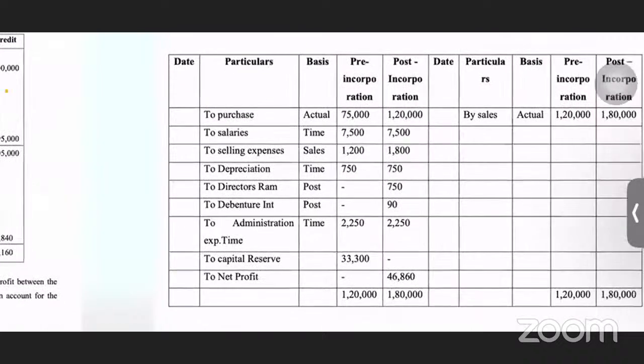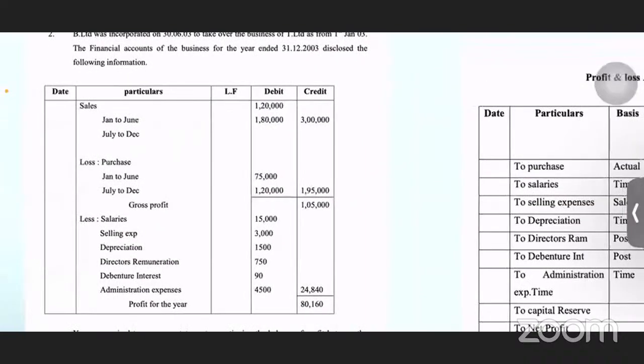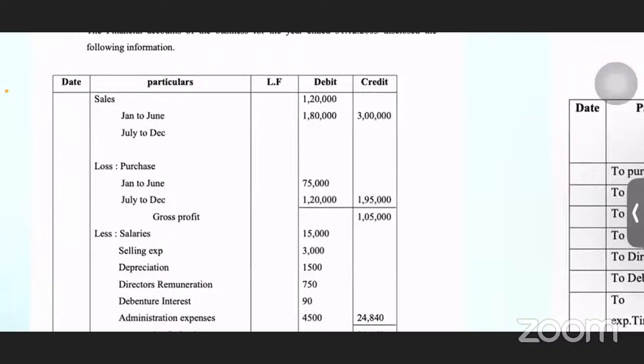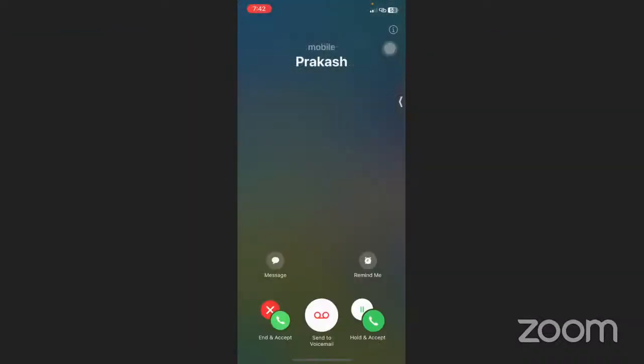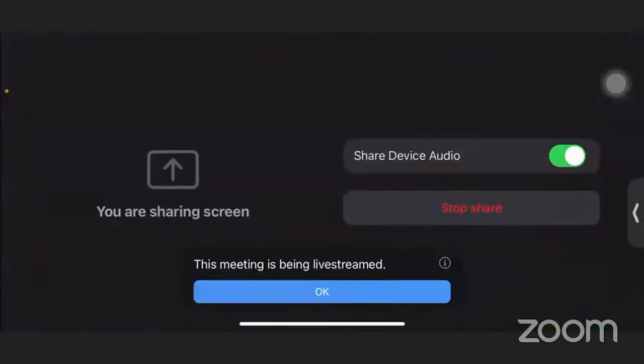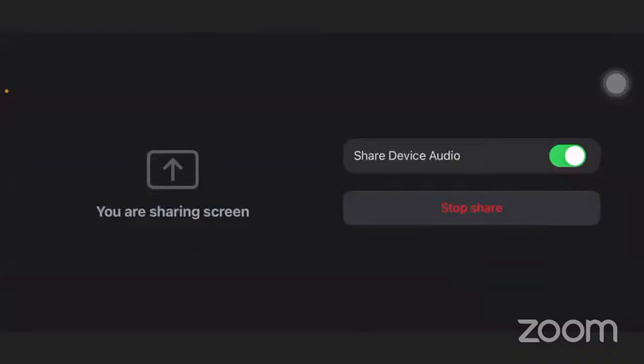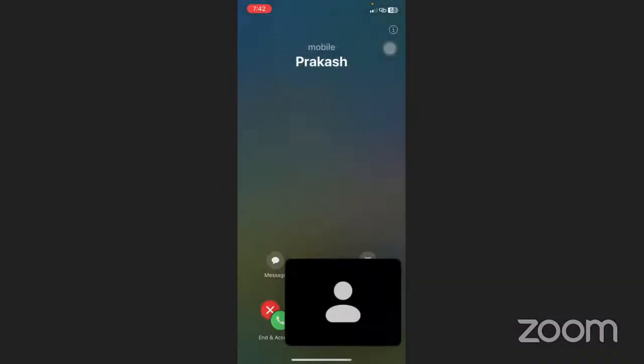First one is purchases. Since for purchases they have given you the direct amount, that is Jan to June, 75,000, you can see here, pre-incorporation. This is how we have to, excuse me. Girls, can you guys see my screen?